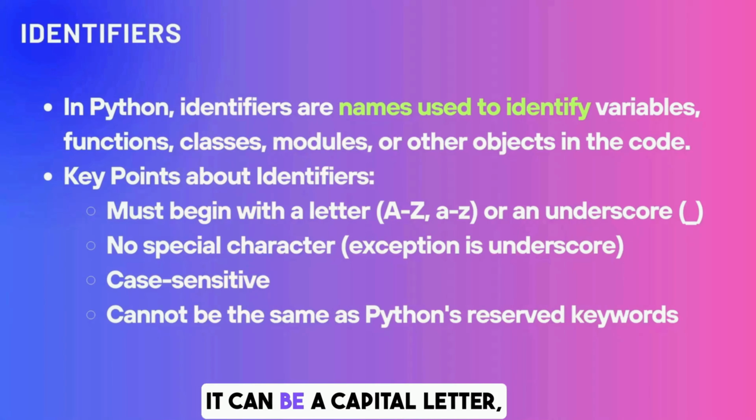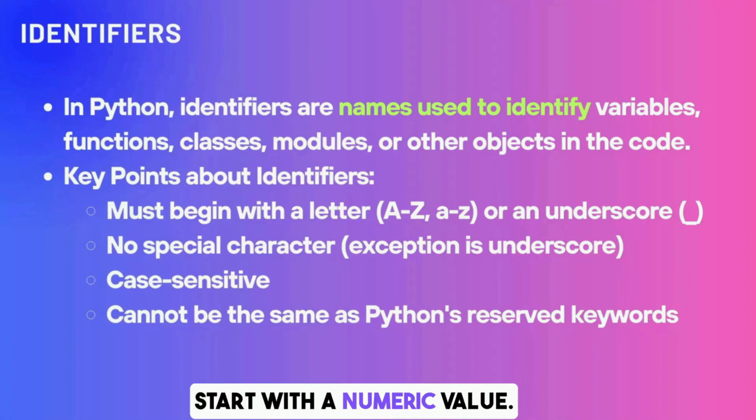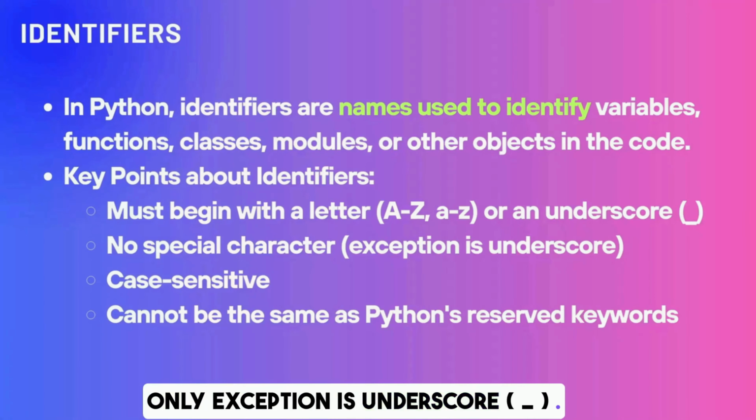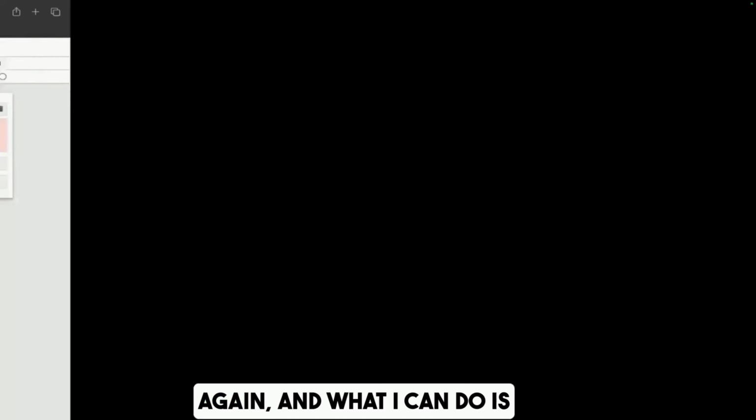It can be a capital letter, a small letter, or an underscore, but it cannot start with a numeric value. Second, no special characters are allowed, the only exception is underscore. Then it is case sensitive, and it cannot be the same as Python reserved keywords, obviously.